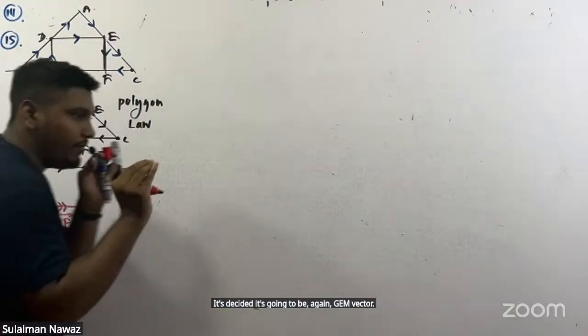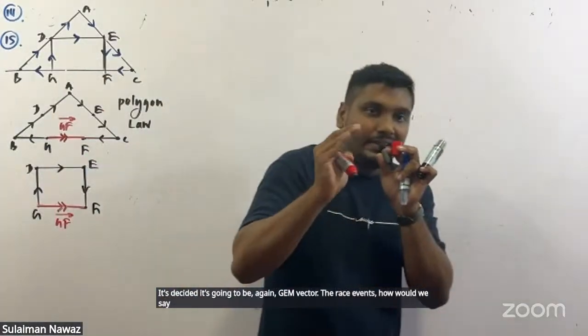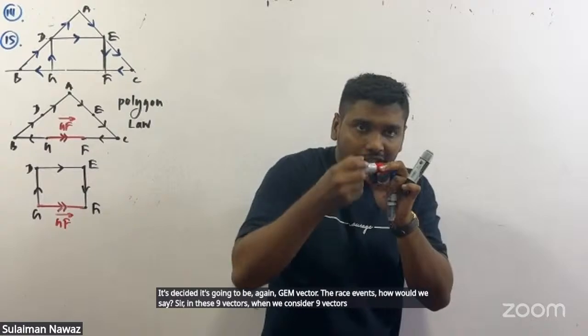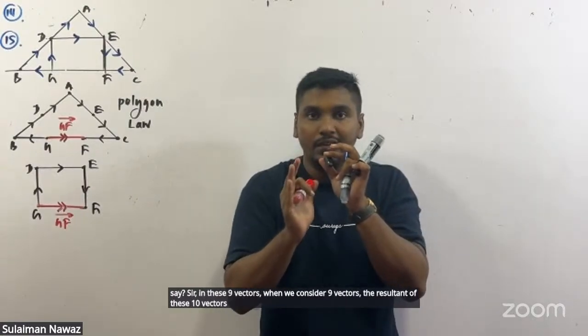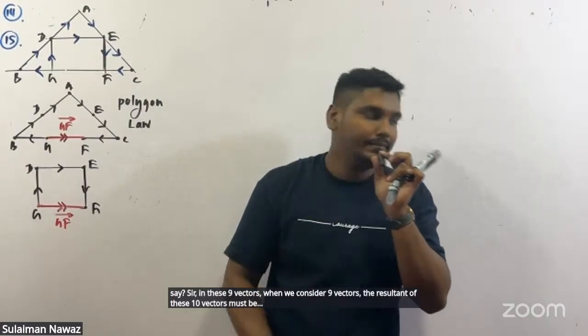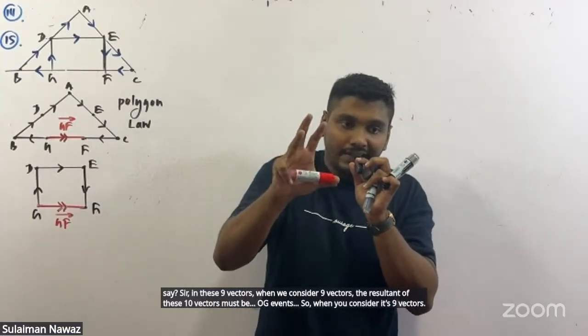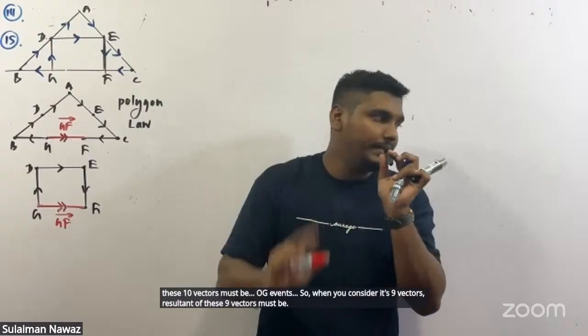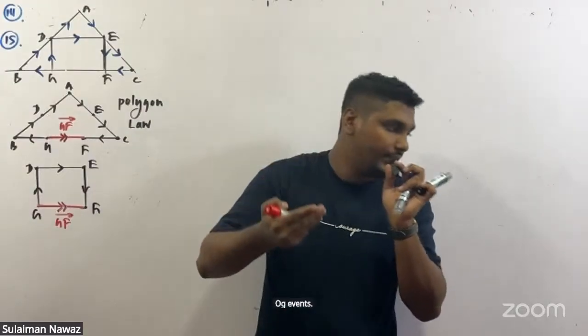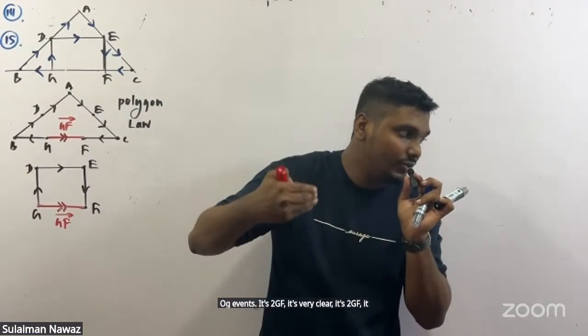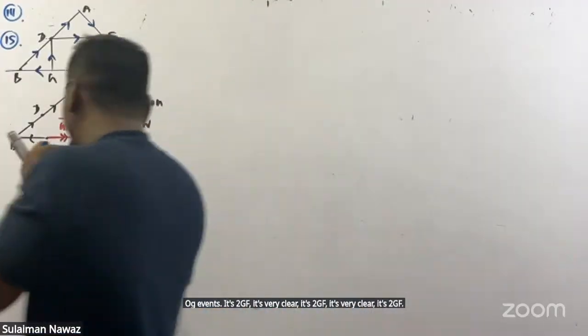How much is the ratio? Sir, when we consider these 9 vectors, the resultant of these 9 vectors must be 2 GF. It's 2 GF. It's very clear. Then you can tell that the resultant vector is 2 GF.